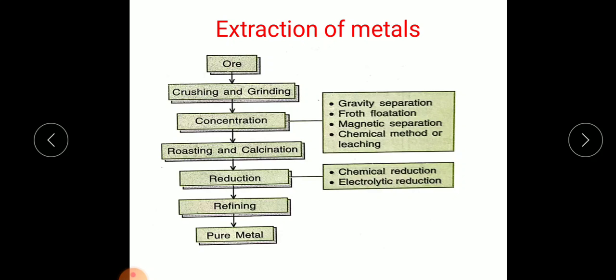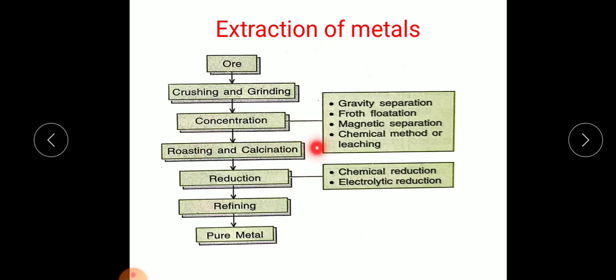Next, after concentration, after removing the impurities, the concentrated ore undergoes either roasting or calcination. Calcination means heating of concentrated ore in absence of oxygen to convert it into the oxide form. And roasting means heating of concentrated ore in the presence of oxygen to convert it into oxide form.